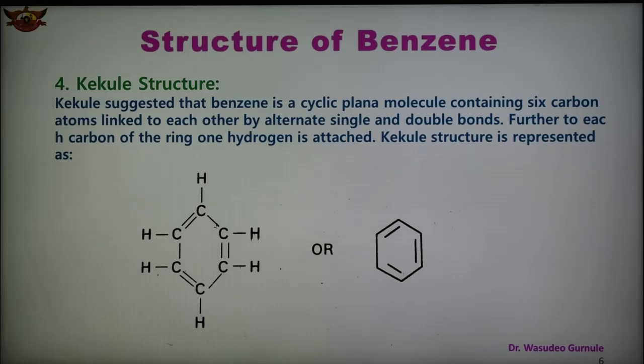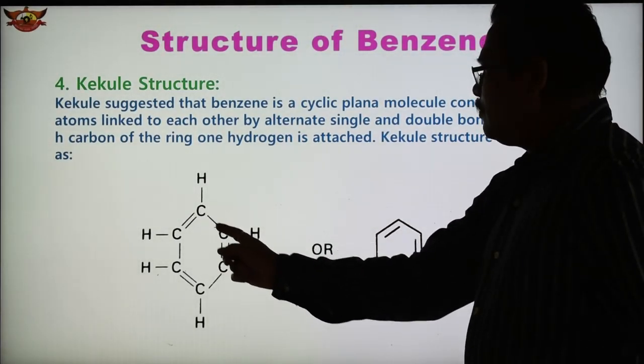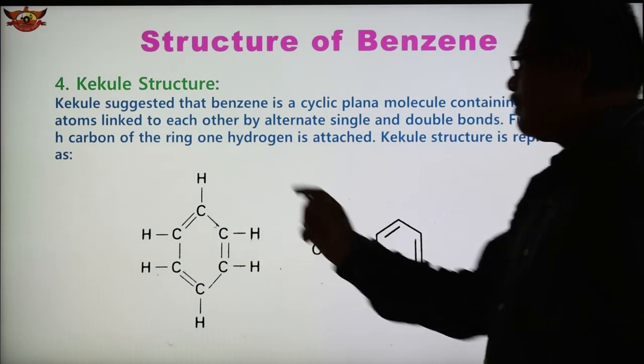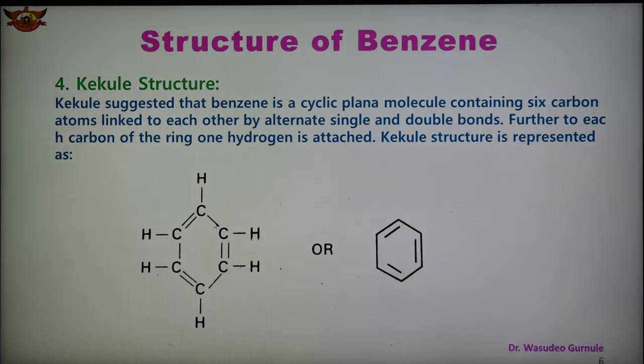He proposed that the 6 carbon atoms of benzene are joined to each other by alternate single and double bonds and form a hexagonal ring, as shown in the slide. Kekule suggested alternate single bond, double bond, single bond, double bond, single bond, double bond. This can also be shown in this way: CH, CH, CH, with one hydrogen attached to each carbon atom. So this is the structure for benzene suggested by Kekule.